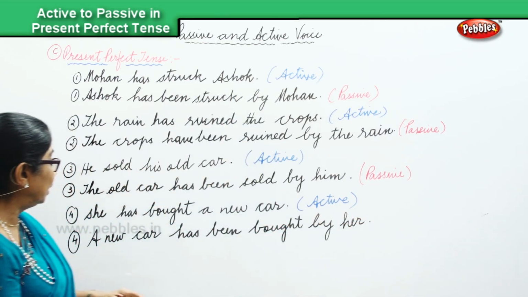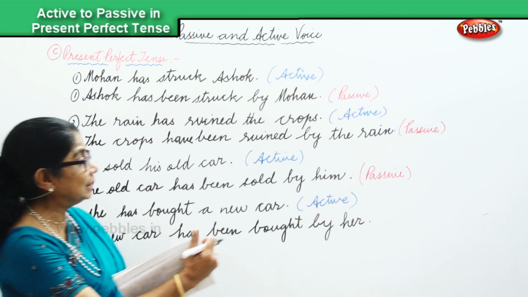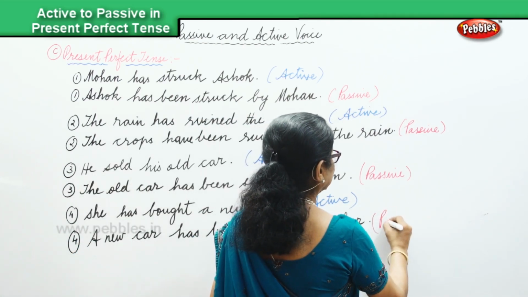Okay? A new car has been bought by her, and that is in the passive voice. Passive.